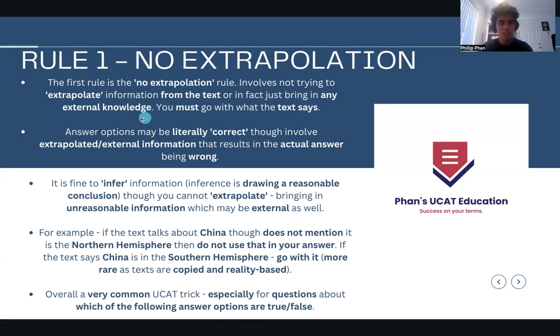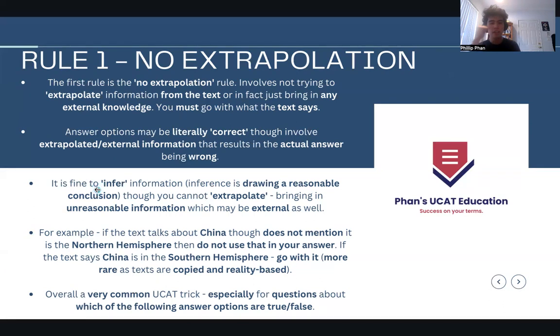That's very important. The second point, which relates as well, is that the answer options may be literally correct, but the information they use would be extrapolated or external information, which makes the answer option wrong for the UCAT test. I'll give you an example in a second, so we'll just keep going on, but I do want to make the delineation.